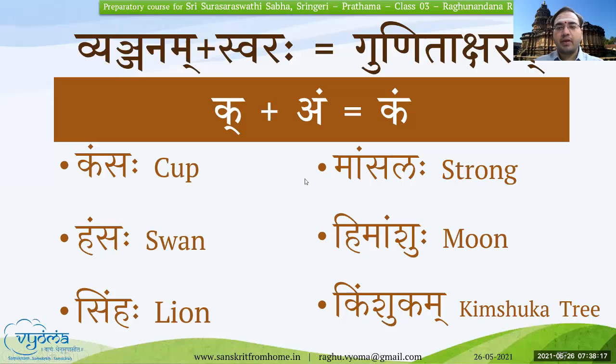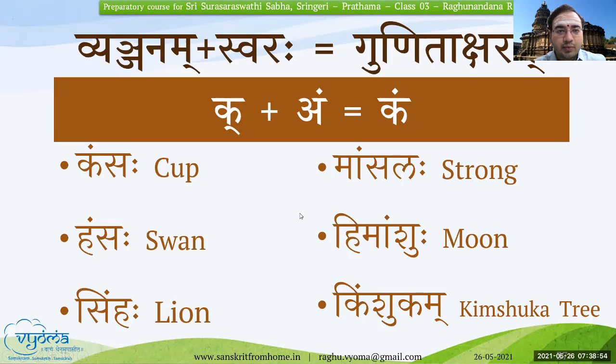And the last one, if you see here again, kam, it can be k plus am, k plus im, and so on. So there are a few examples here. For example, s plus im, simhaha. It is im. Okay, Anuswara and Visarga can take any of the swaras for their pronunciation. And similarly here, Kimshukam, Himamshuhu, Mamshuhu, Am. It is not Aha, it is Am. And here if you see Shuhu, it is Uhu basically and not Aha.